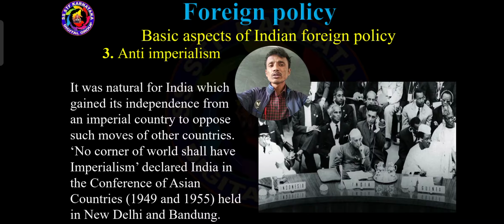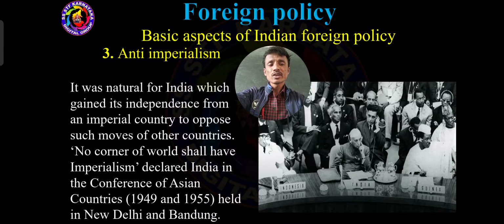So based on the foreign policy, India always opposes imperialism. That is why India declared no corner of the world shall have imperialism.